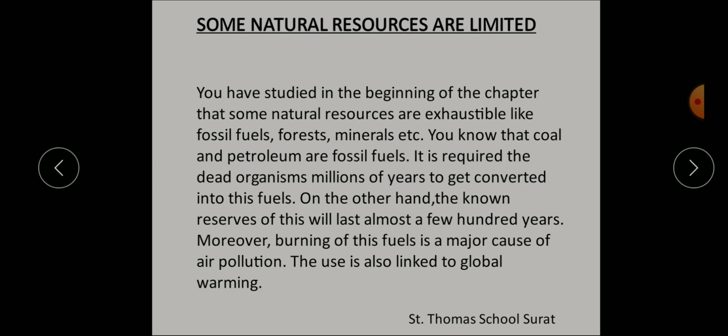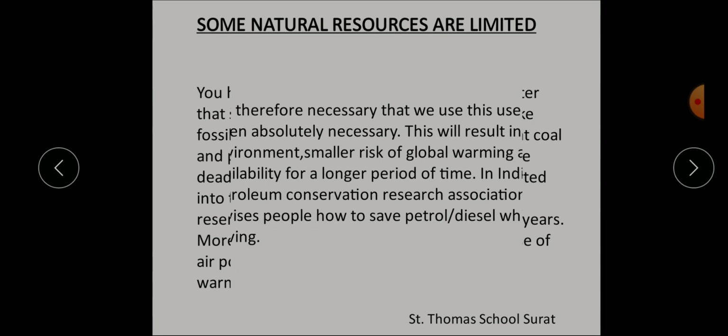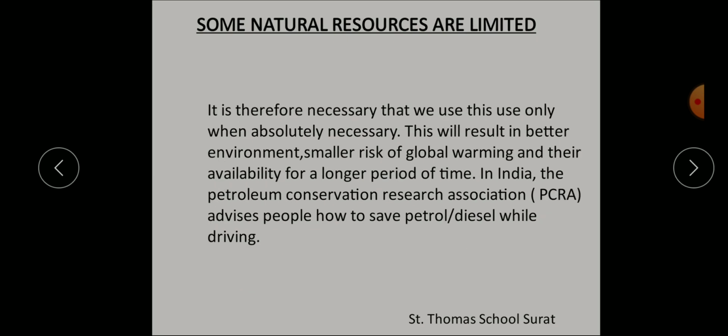Understood? So it is therefore necessary that we use these fuels only when absolutely necessary. This will result in a better environment, smaller risk of global warming, and their availability for a longer period of time. In India, the Petroleum Conservation Research Association, PCRA, what are they? The Petroleum Conservation Research Association advises people how to save petrol and diesel while driving.